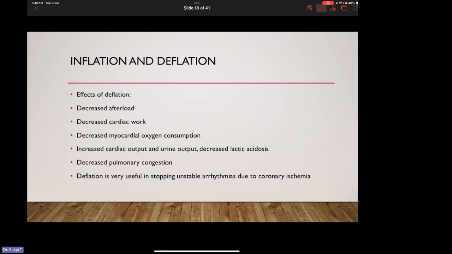So the cardiac work is significantly decreased, which will decrease the myocardial oxygen consumption, and there will be increased cardiac output. So the urine output will be high, and there will be decreased lactic acidosis. Because the cardiac output is increased, there will be decreased pulmonary congestion. Deflation is very useful in stopping unstable arrhythmias due to coronary ischemia.